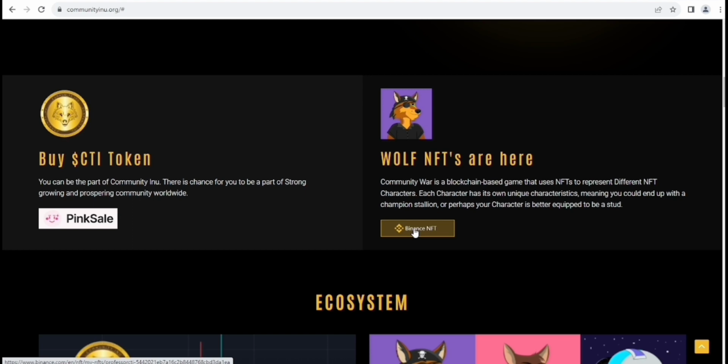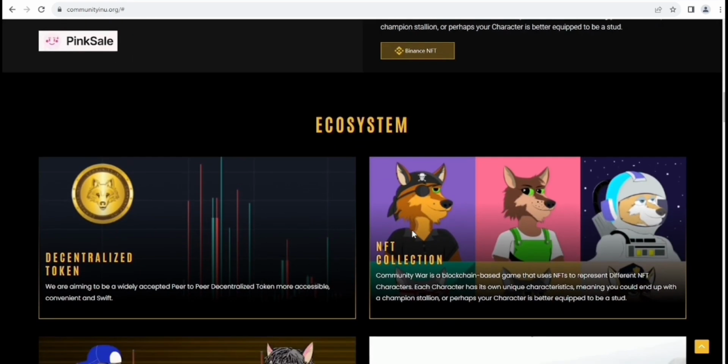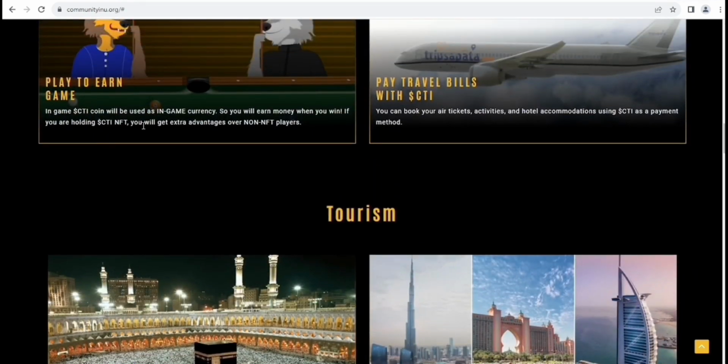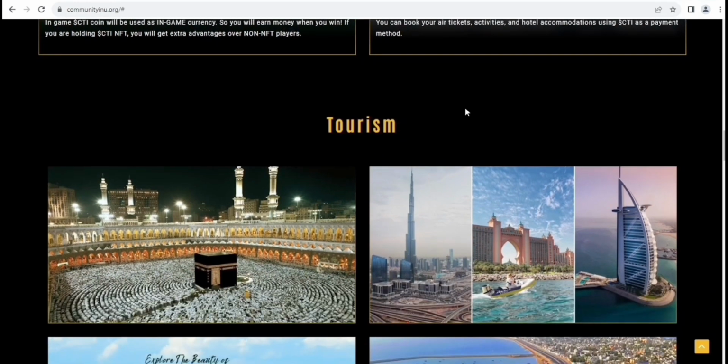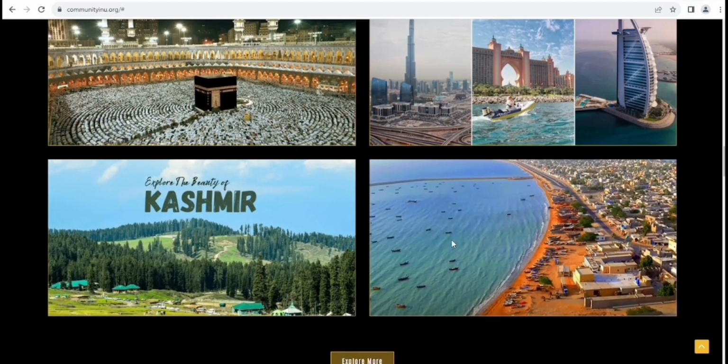The ecosystem. They have a huge ecosystem for a meme coin, I think. Because the token is decentralized, there are NFT collections, and they have play to earn games and paid travel games with CTI. Here you can see more information, like you can pay with CTI and travel worldwide. Here you can see a place as an example.